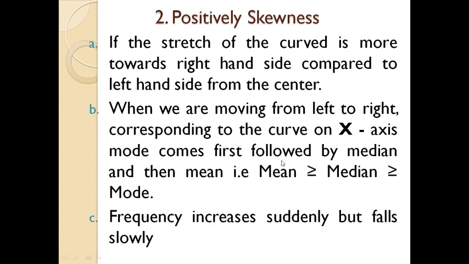Then the next, positive skewness. If the stretch of the curve is more towards the right hand side compared to the left hand side from the center, when we are moving from left to right along the x axis, mode comes first, followed by the median, and then the mean. Here the mean is greater than median, greater than mode, and frequency increases suddenly but it falls slowly.